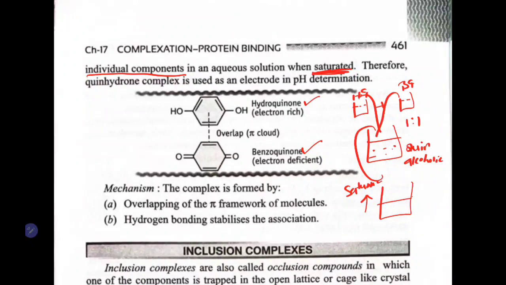Now, how is the complexation formed here? Here there is an overlapping of pi bonds. There will be an overlapping of pi bonds. Then the hydrogen bond which is formed here, this one and this one, this hydrogen bond will stabilize the complex. So, there will be overlapping of pi bonds, and this overlap and formed complex is stabilized by hydrogen bonds.